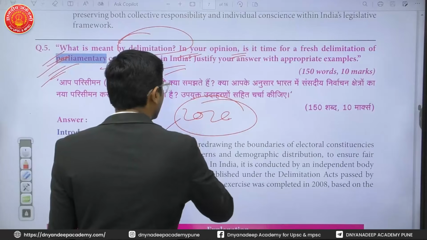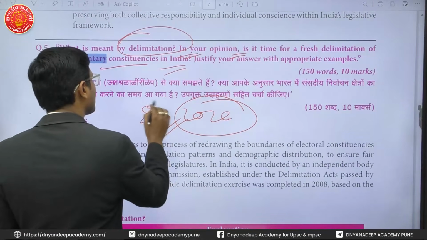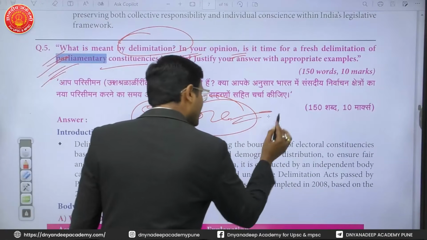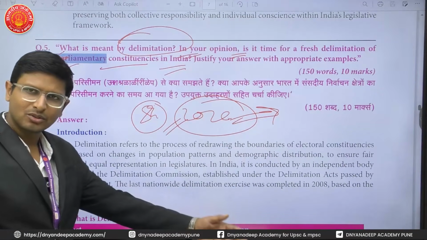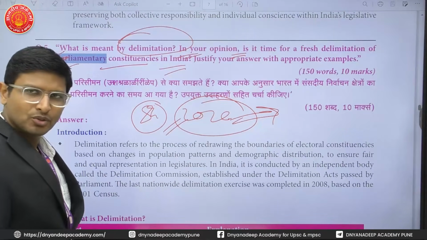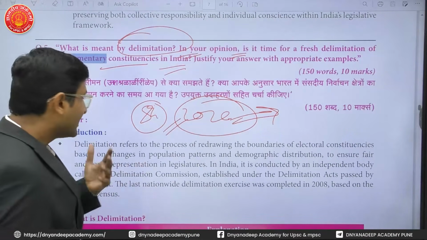Delimitation will happen in India, because till 2026 we have kept delimitation frozen by the 84th Constitutional Amendment Act. Till 2026, so it means after this delimitation has to happen. Now the census will happen, after that possibly delimitation will definitely happen after 2026. So we have to do it. And why it is needed? That you have to write.